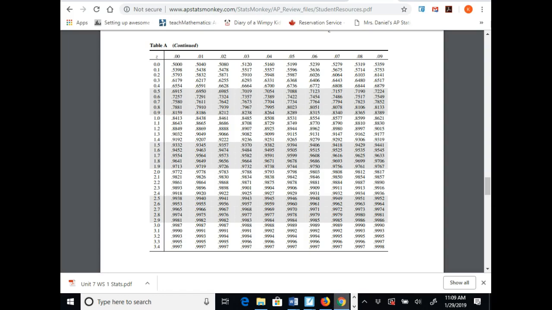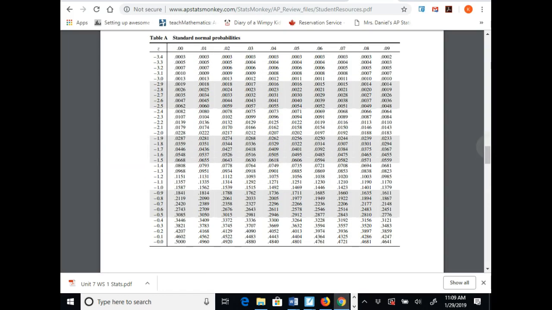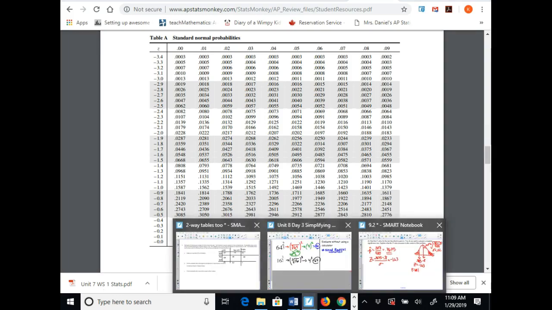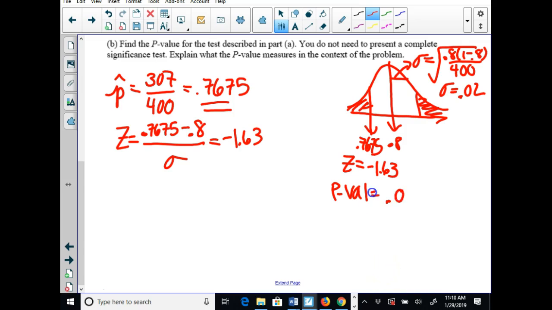Well, I'm at negative 1.63. Negative 1.63 is 0.0516. Now, do I need to, again, subtract from 1? No, I don't need to subtract from 1. Why? Because that z-score is a less than that we found. Now, the only thing I need to do is multiply this by 2, okay? So 0.0516 times 2 gives me a p-value of 0.1032.